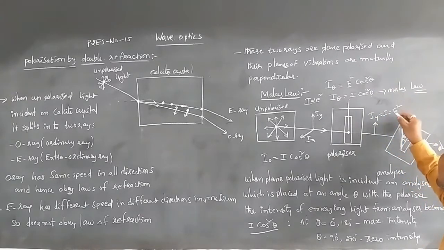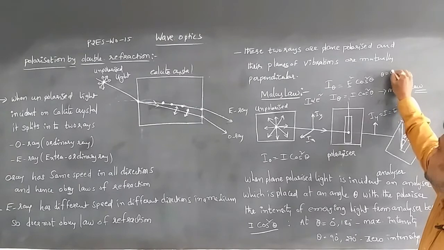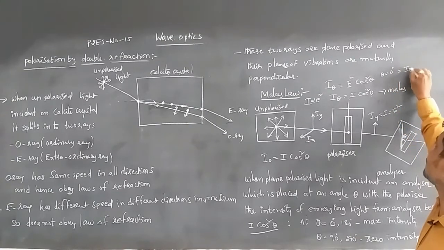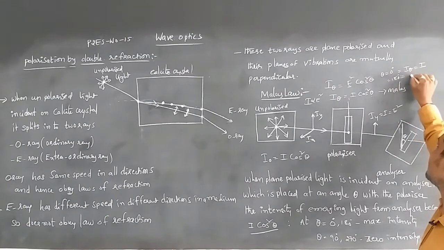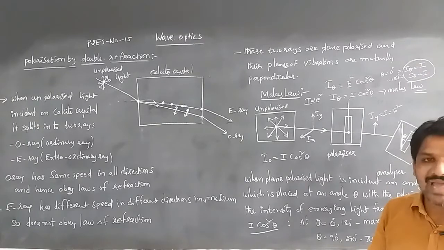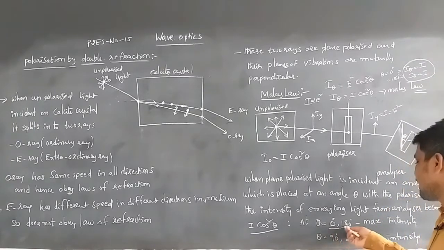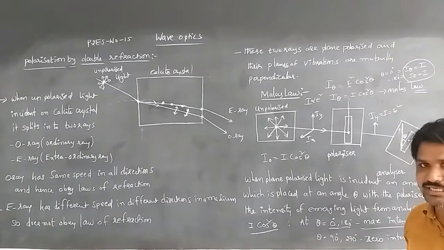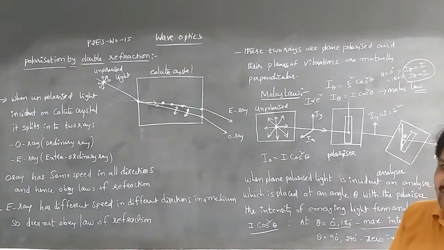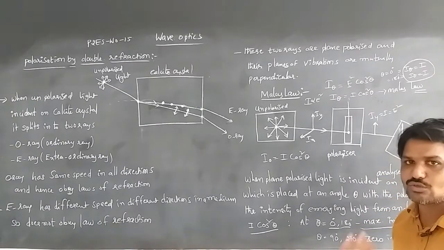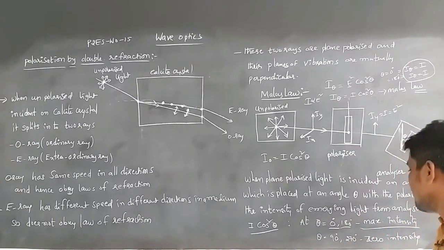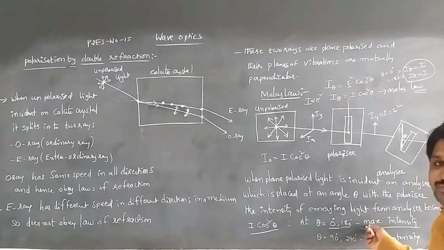So whenever theta is equal to 0 degrees, I theta is equal to I. In the case of 180 degrees also, I theta is equal to I. So the intensity is maximum at theta equal to 0 and 180 degrees.